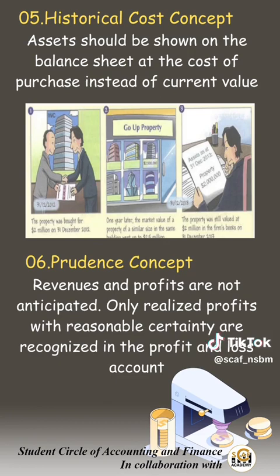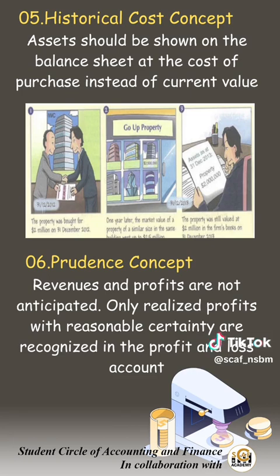Number 5. The historical cost concept. According to this, assets should be shown on the balance sheet at the cost of purchase instead of the current value. For example, the cost of a fixed asset is recorded at the date of acquisition cost. The acquisition cost includes all the expenditure made to prepare the asset for its intended use. It includes the invoice price of the asset, freight charges, insurance or installation cost. This can be mainly for property or for machinery.